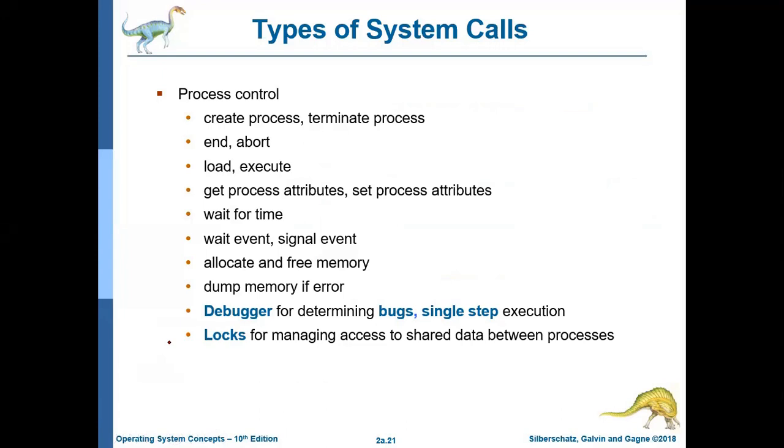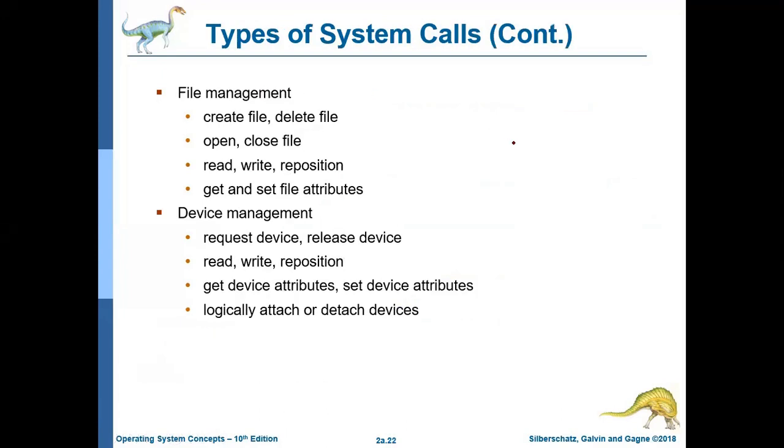Then after process control, we have file management. In file management: create file, delete file, open, close file, read, write operation, get and set file attributes. These are associated with file operations. Then device management system calls: request device, release device, read, write, reposition, get device attribute, set device attribute.